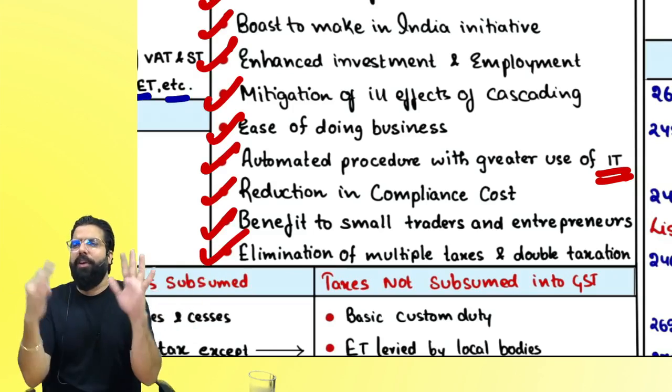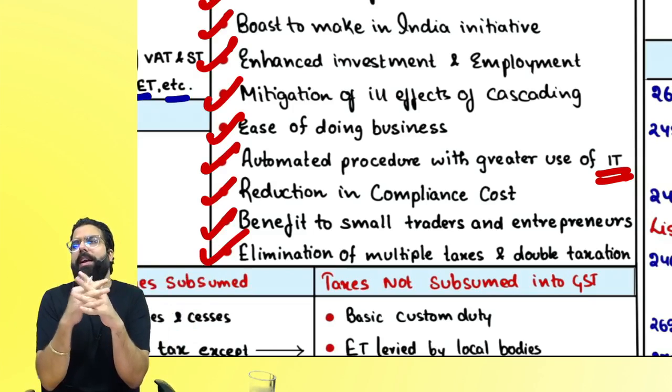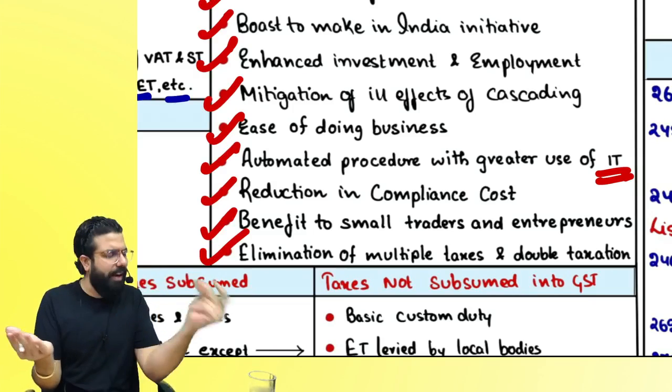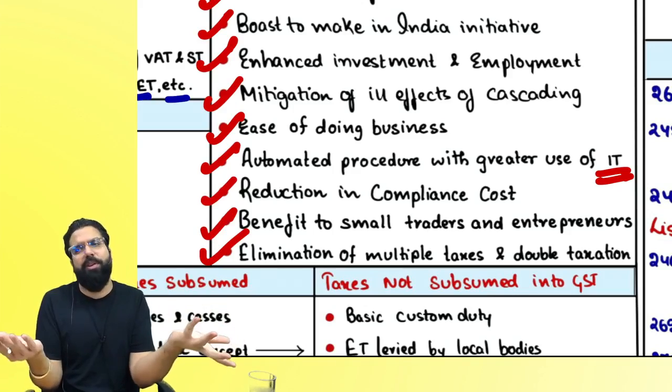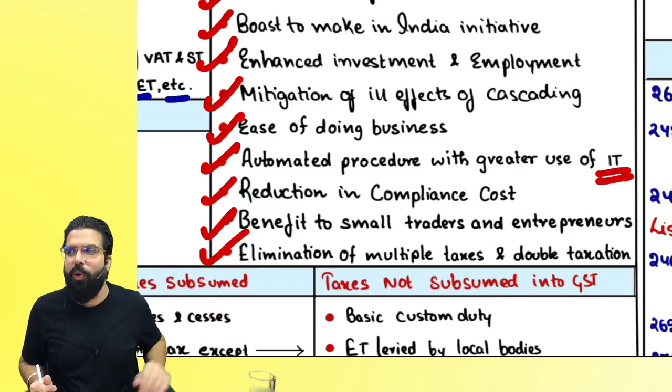Double taxation, gone. No more problem because of VAT and service tax not being integrated. It is only GST. When you buy something, or sell, or provide a service, it is GST. GST can be set off against GST. So no problem at all.